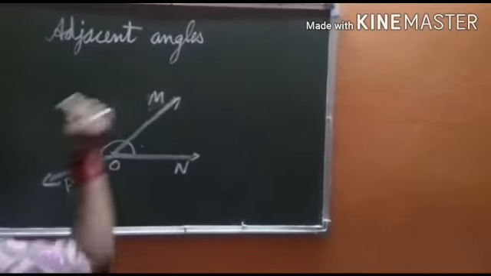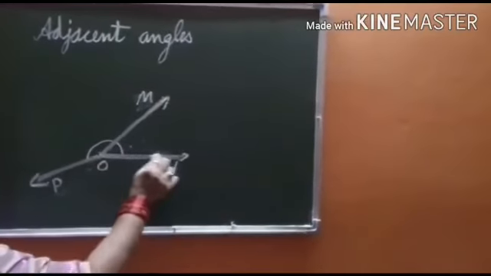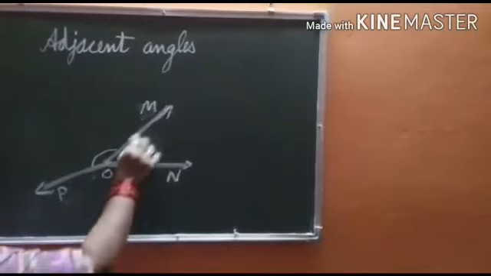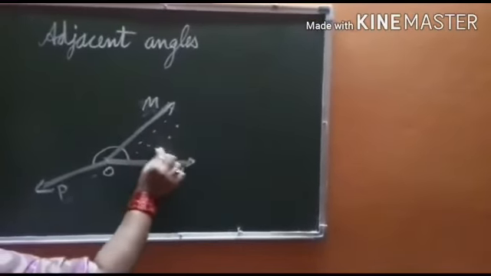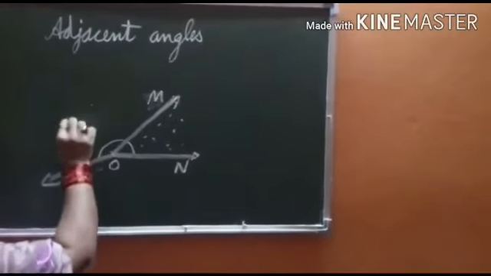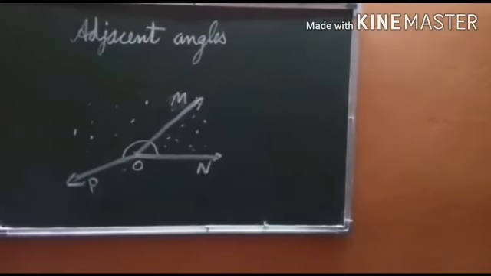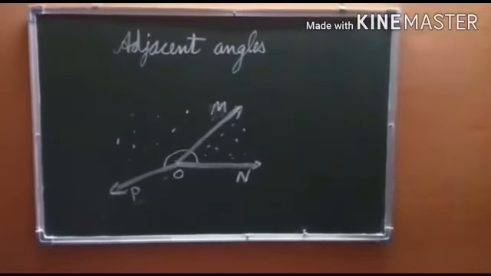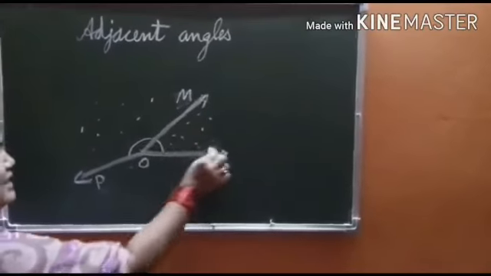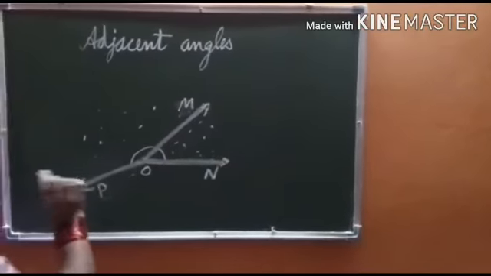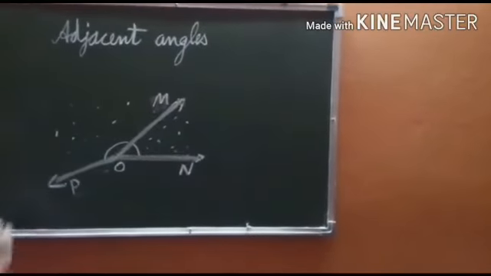So this MO is a common arm and the uncommon arms are on the opposite sides of this common arm. Also, the interior points of this angle and the interior points of this angle are different. So these two angles satisfy all the conditions of adjacent angles. So this is an acute angle, this is an obtuse angle, and yes, an acute angle can be adjacent to an obtuse angle.